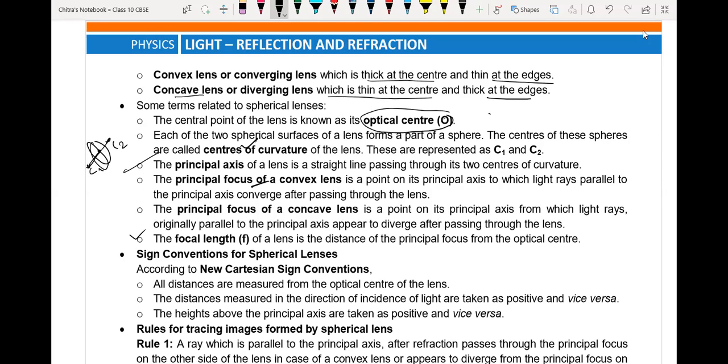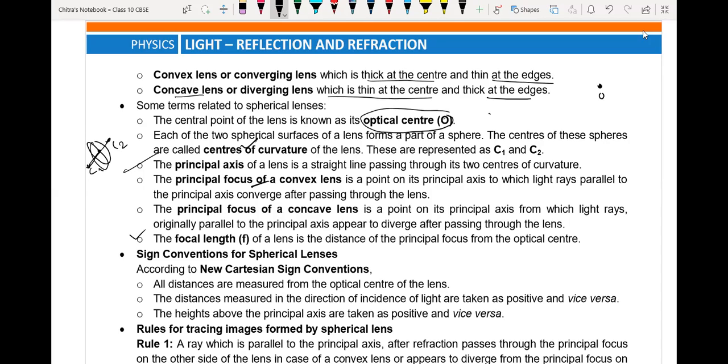Now sign convention. Again, same, no change. Just remember that the center point we had on mirrors, here it is the optical center O. It is also called the origin for the sign convention.